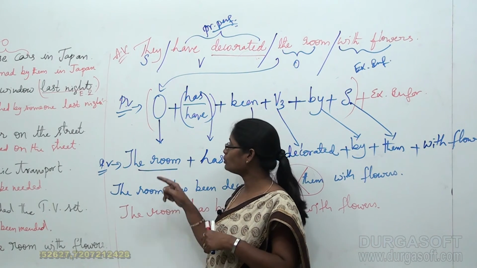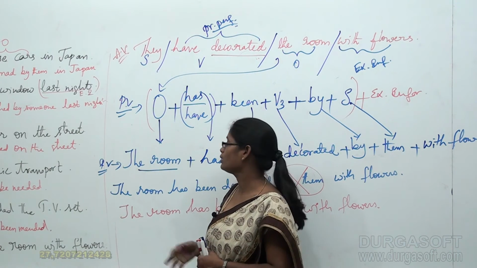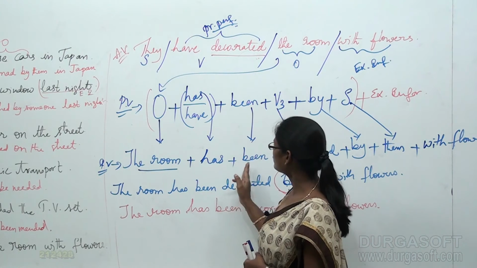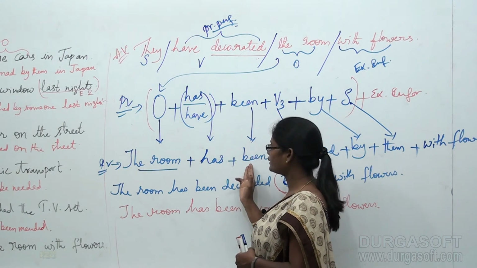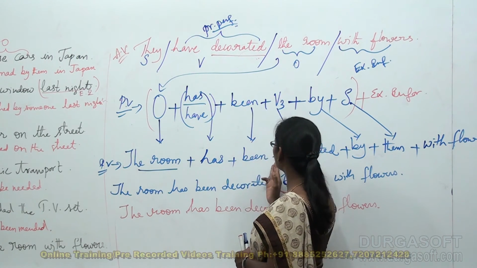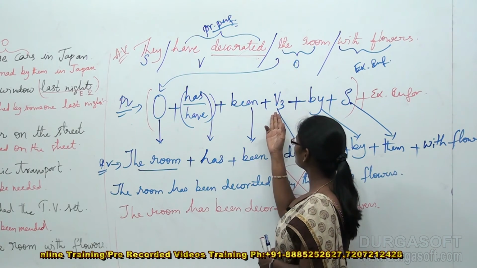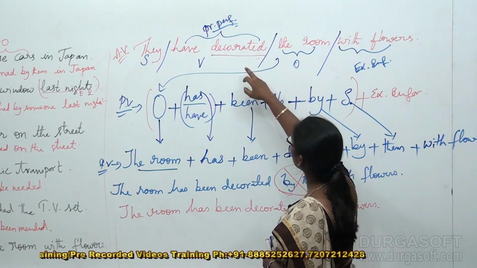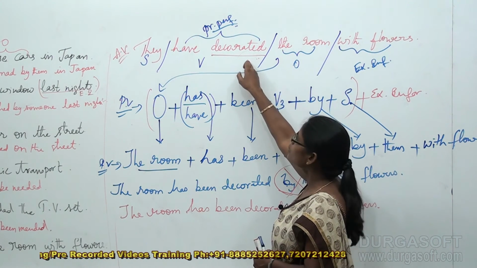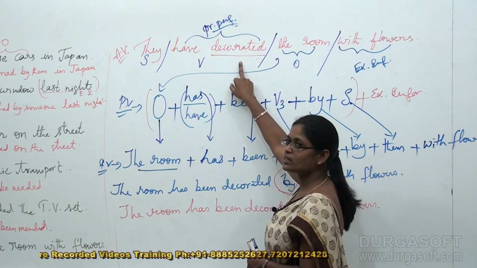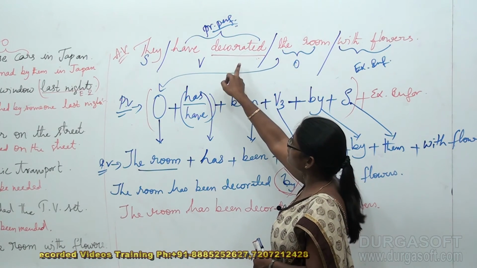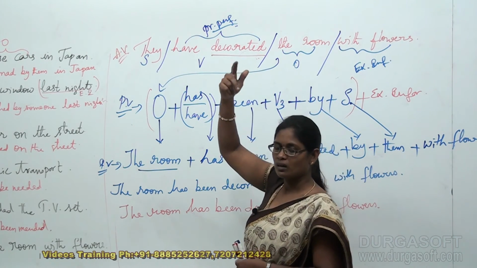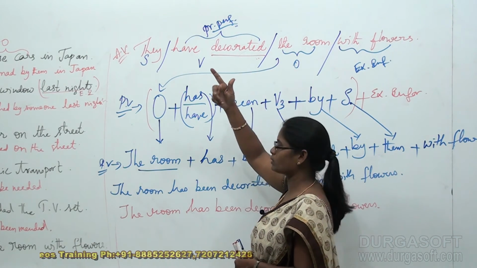But as of now, I've got a singular subject, so I happen to agree with has plus been. I copied been as it is here, and after that V3. I am supposed to replace it with the V3 form. So the V3 form for the main verb we have to go through. The V3 form for decorate is decorated. Of course in this sentence it's already given, but we need to find out with a lot of different sentences with different tense forms.